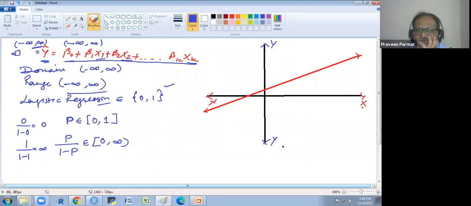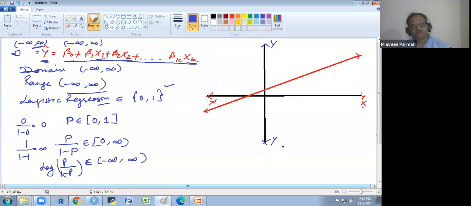Now I have to go to the left side of 0, minus infinite to 0. So what I will do is take the log of this. Got it? Any doubt now? Okay.